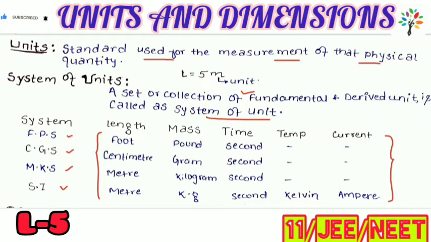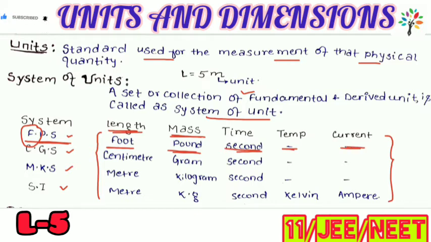For example, the first system is the FPS system. Here F represents length, which means length is measured in terms of foot, or feet. Next is mass. Mass is measured in pound. Suppose we visit a shop and ask for a cake that is 1 pound, 2 pound, and so on. So mass is measured in pounds. Then time is measured in seconds. For temperature, there is no such unit in the FPS system. Similarly, there is no such unit of current.